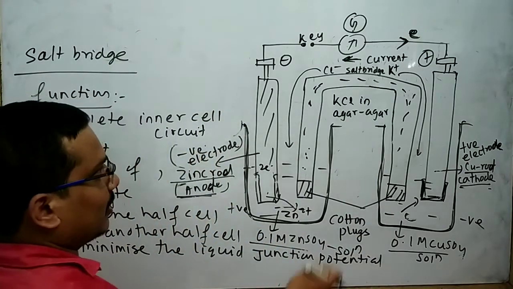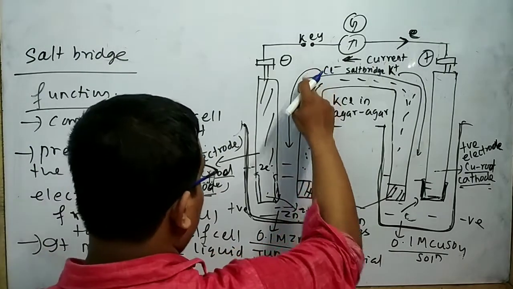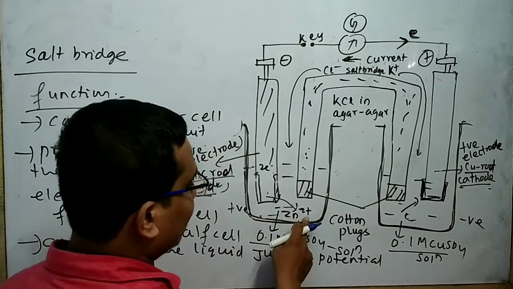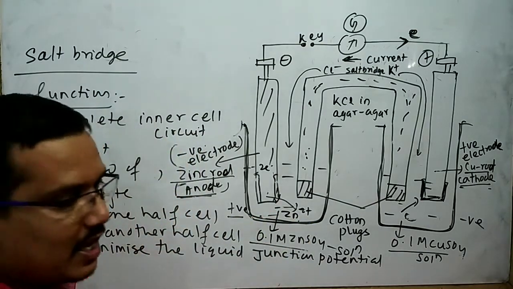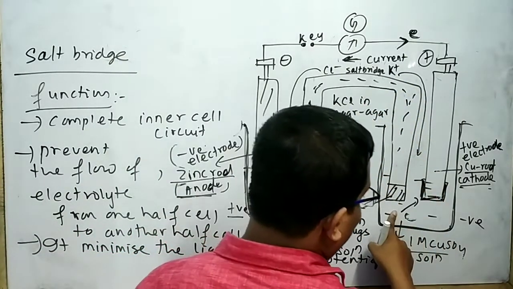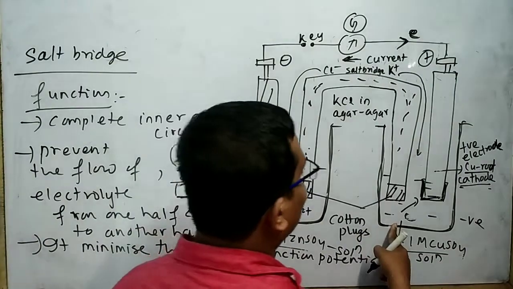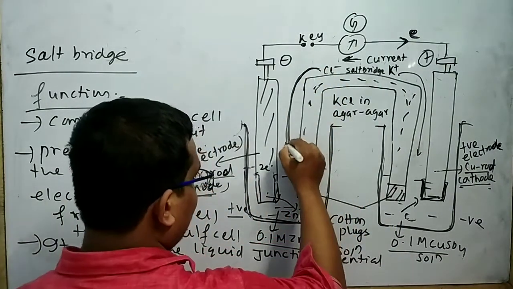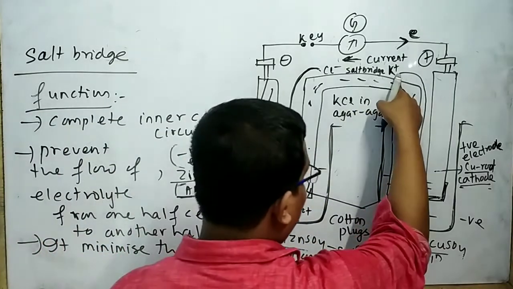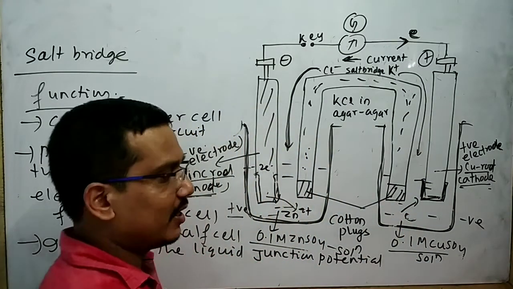In such a case, the solution present in the salt bridge breaks into ions, and the negative part goes to this half cell and maintains the electrical neutrality with the increased positive charge. On the other hand, the positive part of the solution comes in contact with the negative ions present in this half cell and maintains the electrical neutrality. As a result, Cl- comes in contact with this half cell, and K+ comes in contact with this half cell, to maintain the electrical neutrality.